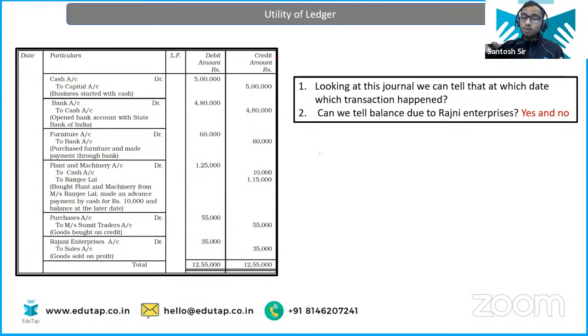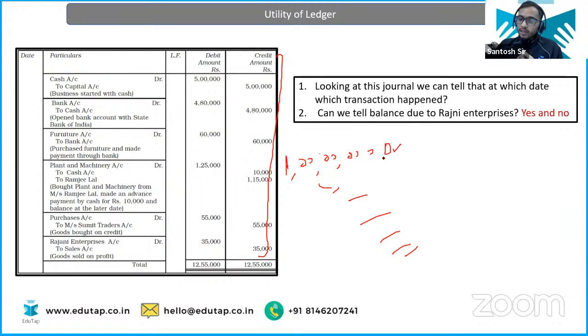You have to shuffle through all these registers. You have to shuffle through all these pages in the register, and you have to check what is the debit amount, what is the credit amount. Then you have to subtract it, right? Then you can tell me. See, if he is your debtor, that means you have sold something to him on a credit basis. Suppose you have sold something to him worth rupees 1 crore. Now he is paying you money frequently. So now his account will be credited when he pays you.